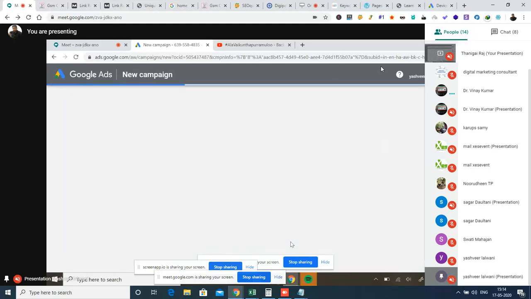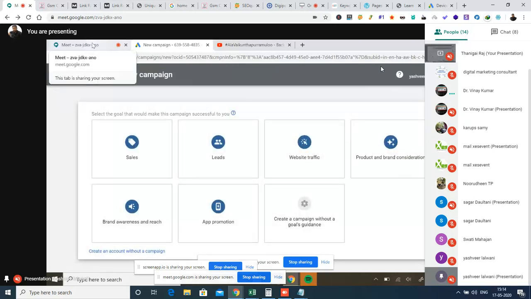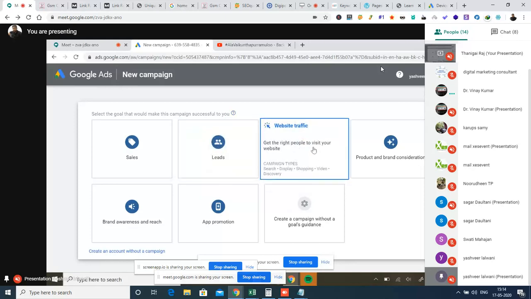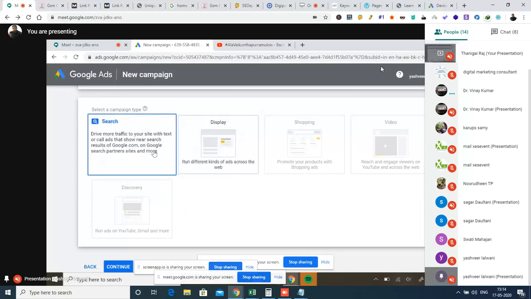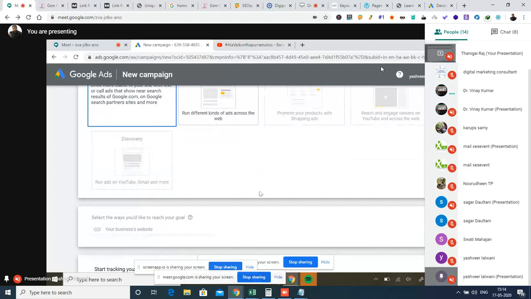So Yashvir, can you continue the rest? Here you have to select website traffic, then search. Exactly. Click. Now you can give the website name.